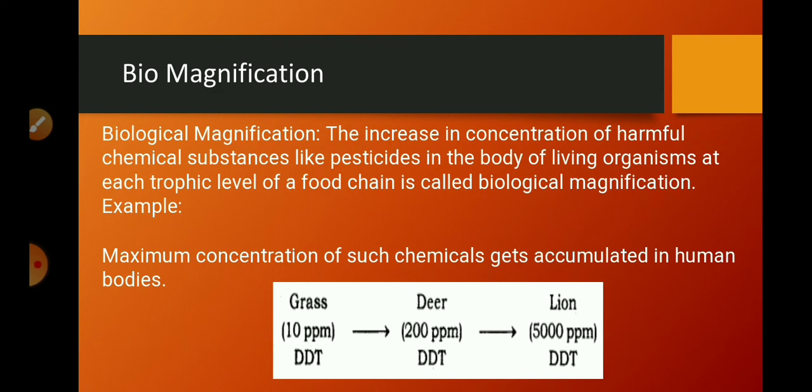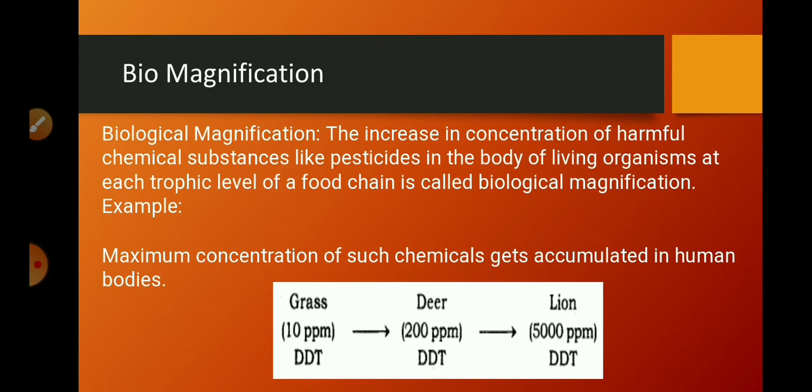Maximum concentration of such chemicals gets accumulated in human bodies as humans occupy the top level of any food chain. As we are on top of every food chain, the maximum concentration of these toxic substances gets accumulated in the human body, and that's why we have to face different diseases. Nowadays, our food grains, vegetables, fruits, even meat contain a varying amount of pesticidal residue, and it affects our health.